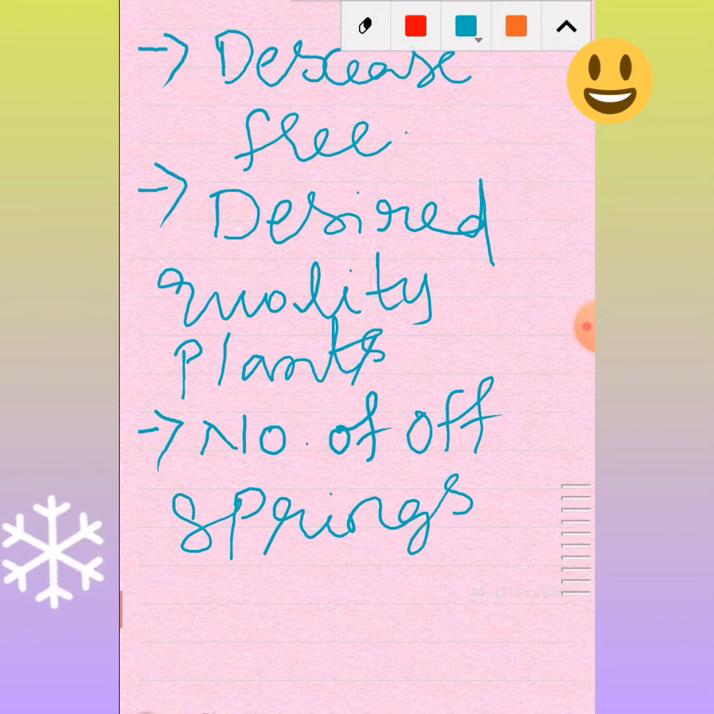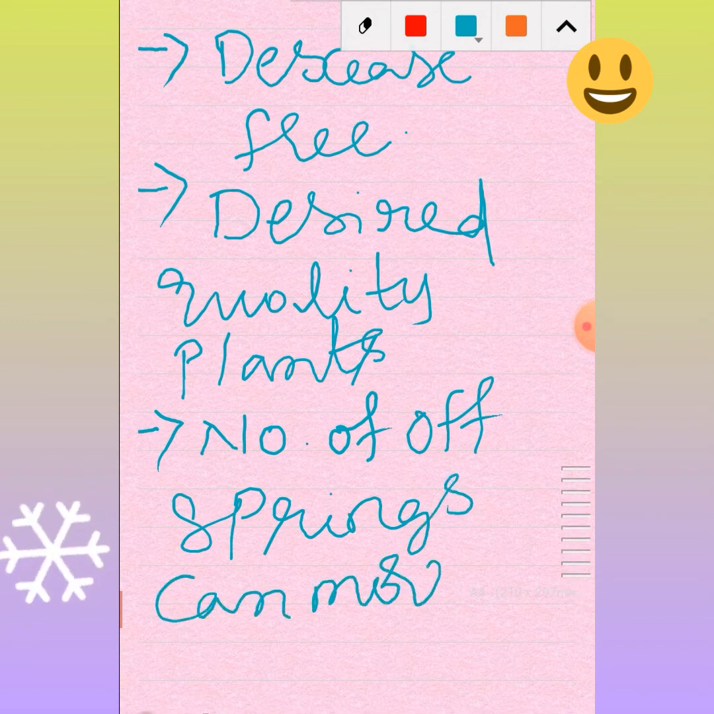The number of offspring can be more, because we take some group of cells, and from that, a larger number of plants can be propagated.